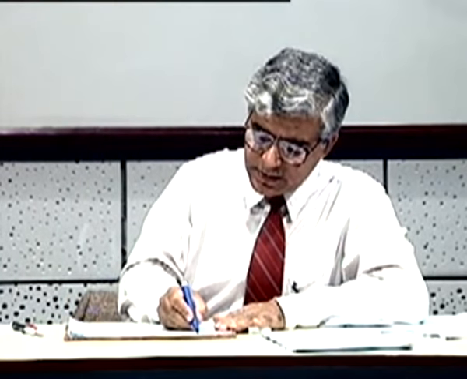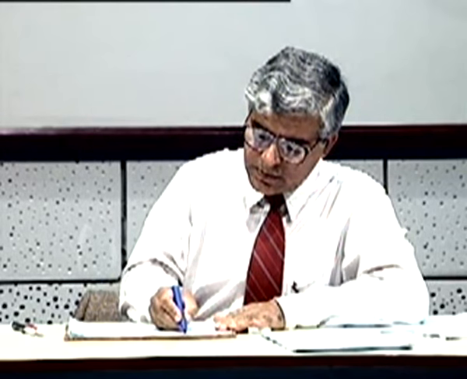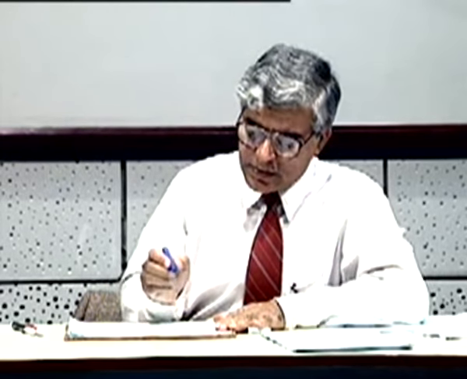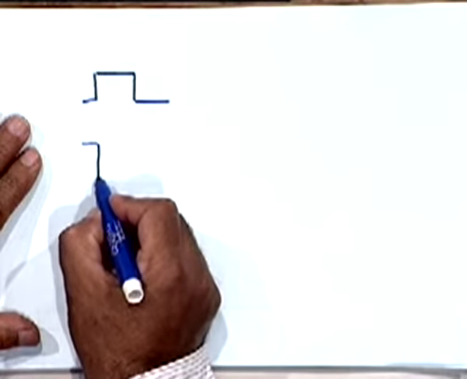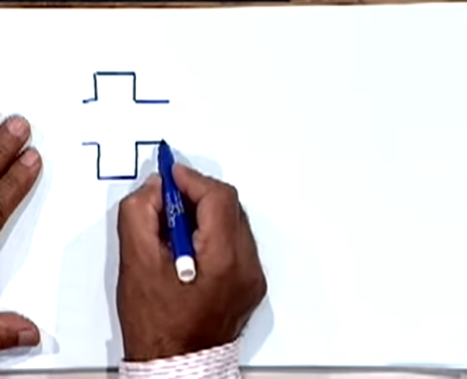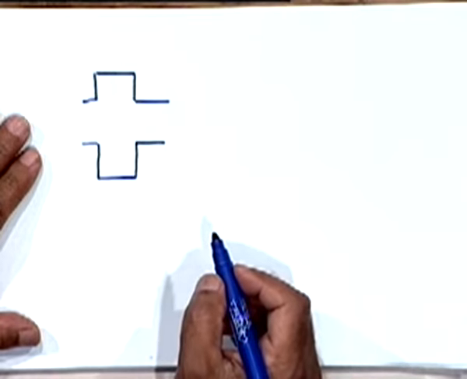So what we are perhaps transmitting is either this pulse or this pulse. Alright.